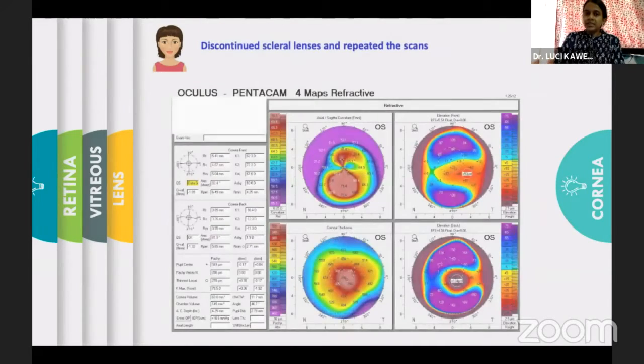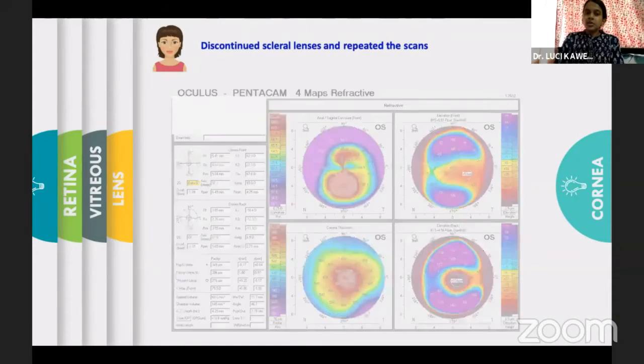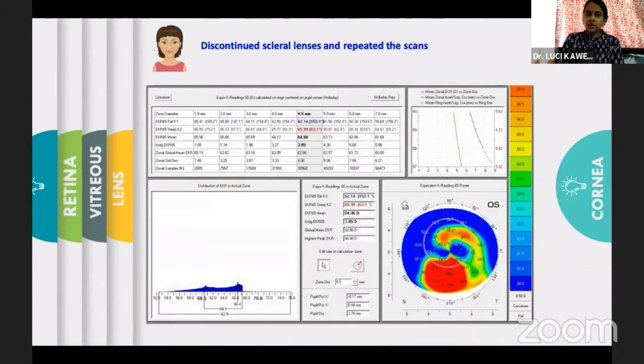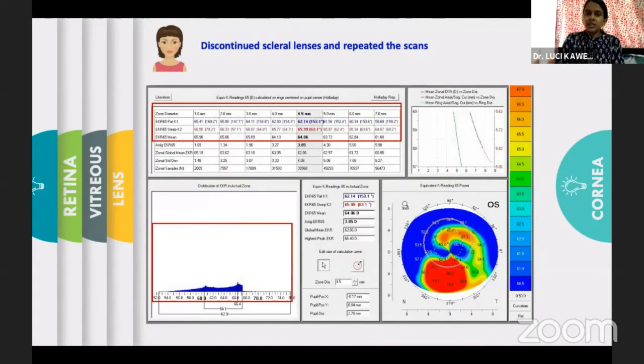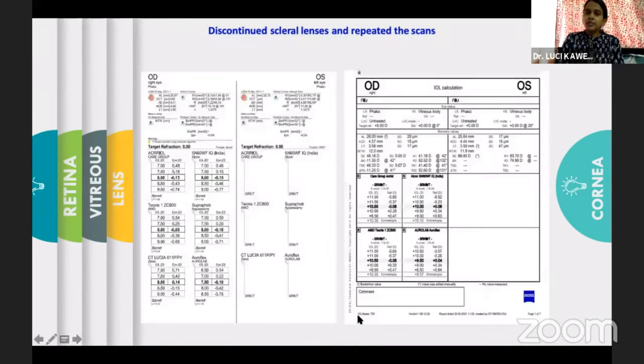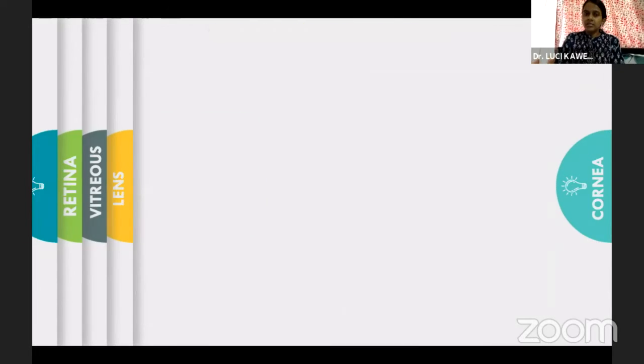When we asked the same patient to come back to us after discontinuing his scleral lenses for 3 weeks, we saw that the cornea is much more regular now. You can see the axis variation is lesser than 3 degrees, 3 to 4 degrees in the central zone. Now, since the cone is very much in the center and her pupillary diameter is around 3 millimeters, it is imperative to use these values and not the values that you get measuring based on biometry or SIMK values.